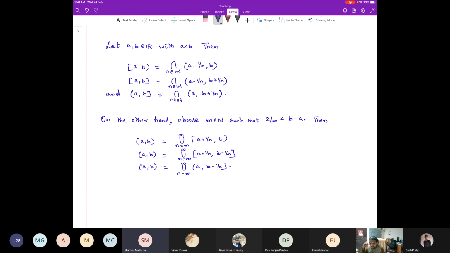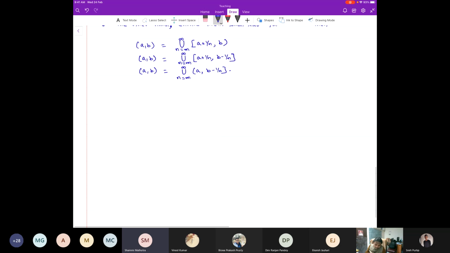Borel sigma algebra will be the same then. The Borel sigma algebra is generated not only by S1 but also by S2, S3 and S4. So thus the script B equals sigma of S1, which is the same as sigma of S2, which is the same as sigma of S3, which is the same as sigma of S4. That's it.